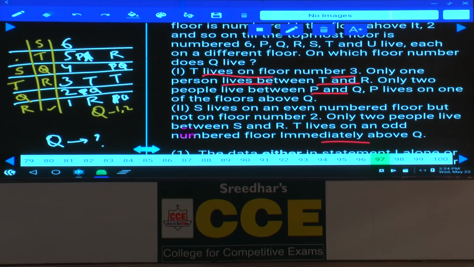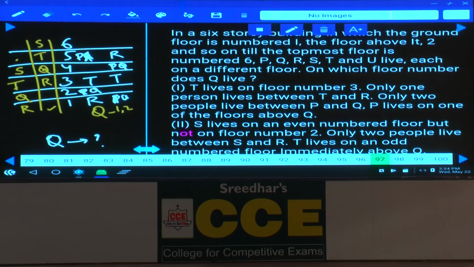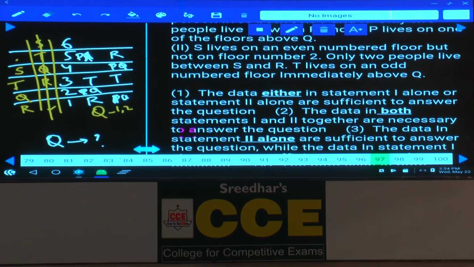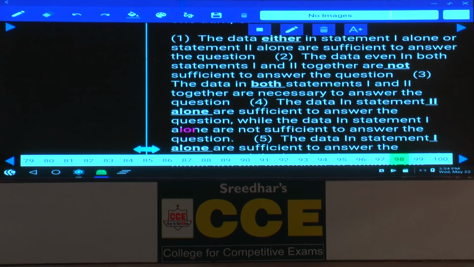Then, by combining 1 and 2, T lives on floor number 3. As T lives on floor number 3, this case is completely ruled out. As that case is ruled out, now we are left with only one case. Now Q must be on floor number 2. Are you getting the answer or not? Only by combining these two, we are getting the answer. So both 1 and 2, that is choice 2. 97. Then question number 98.